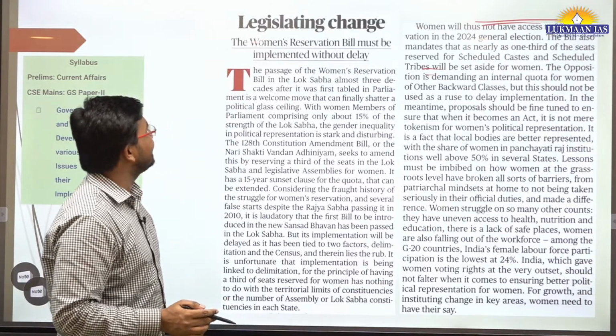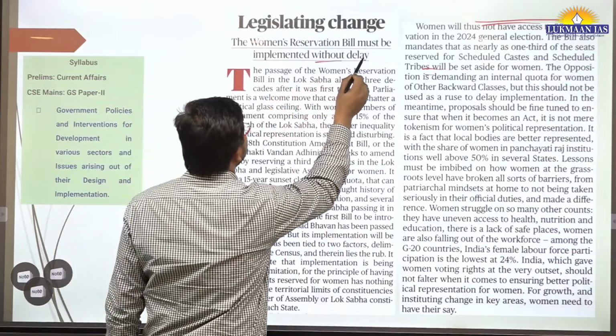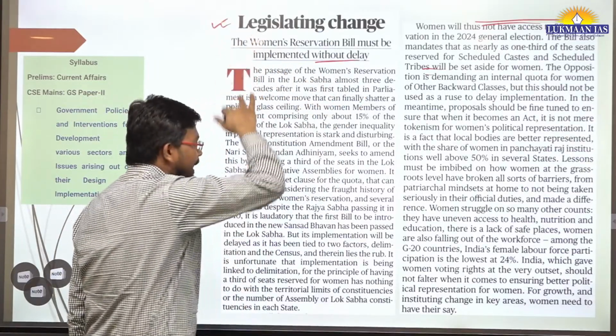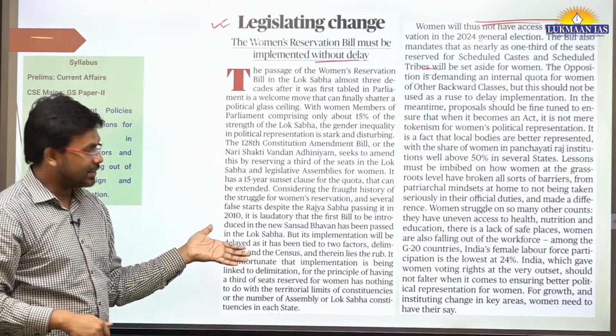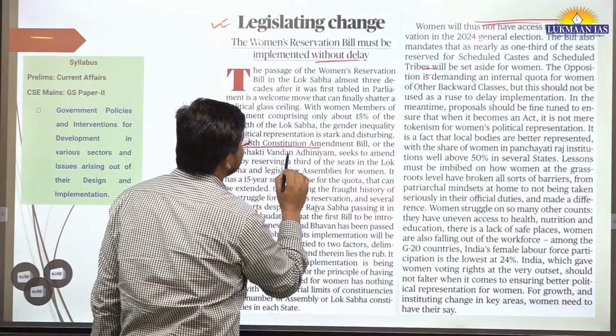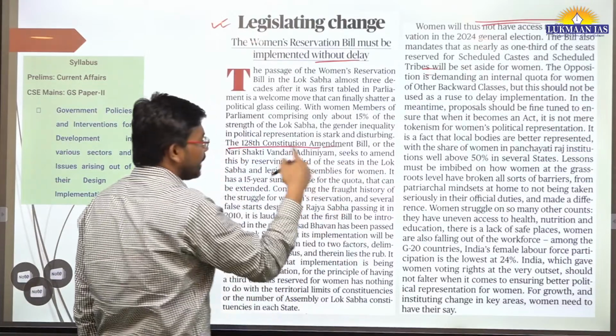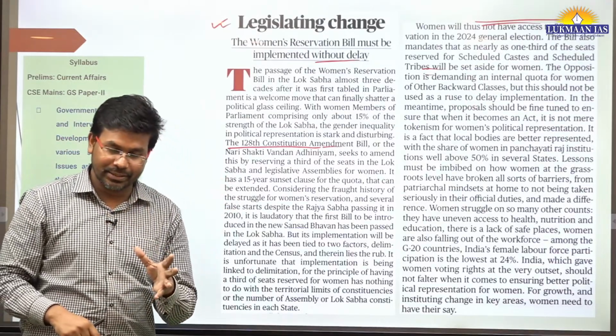It says legislating change, the women's reservation bill must be implemented without delay. This is the same topic that we discussed earlier. It is there in the editorial section. They have talked about the parliament, the 128th amendment bill, and that it should be implemented at the earliest. Why?